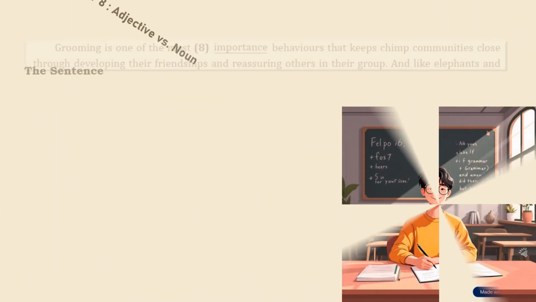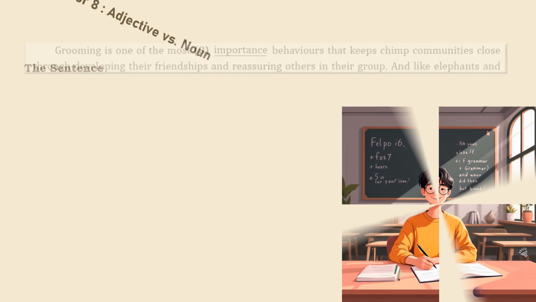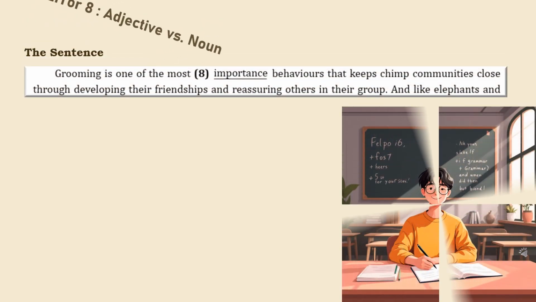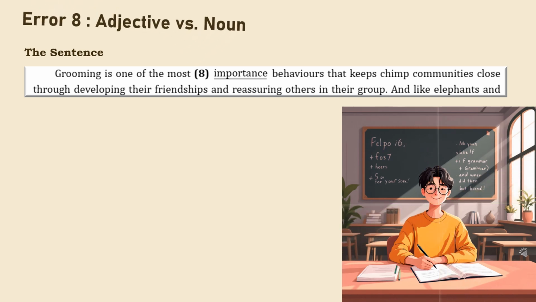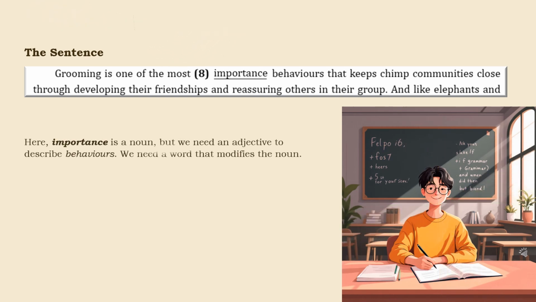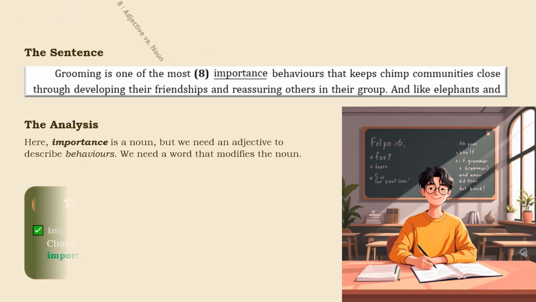Let's look at error 8. Grooming is one of the most importance behaviors that keeps chimp communities close through developing their friendships and reassuring others in their group. Here, importance is a noun, but we need an adjective to describe behaviors. We need a word that modifies the noun. So, the correct adjective is important.